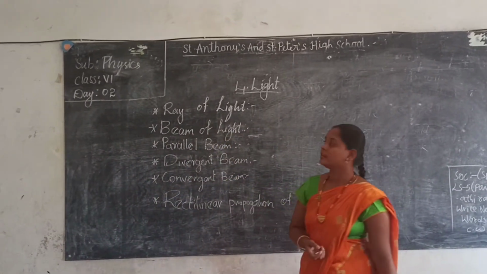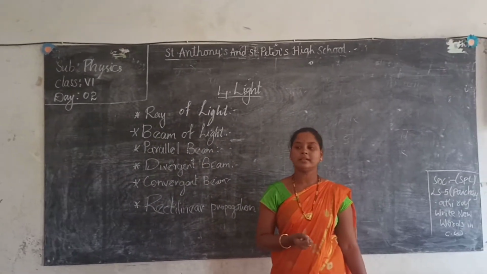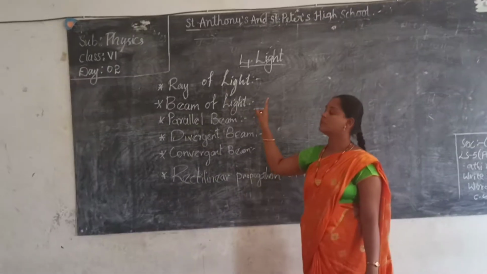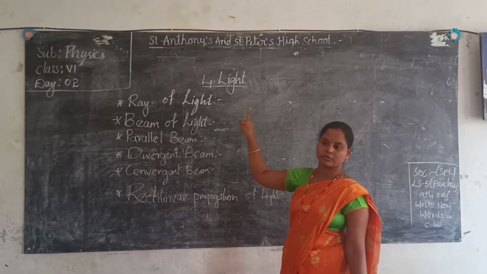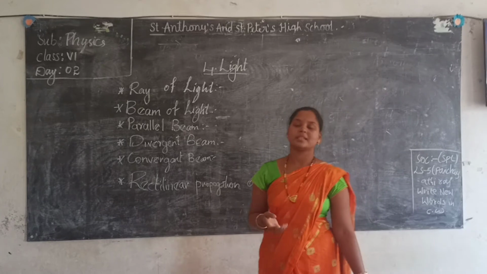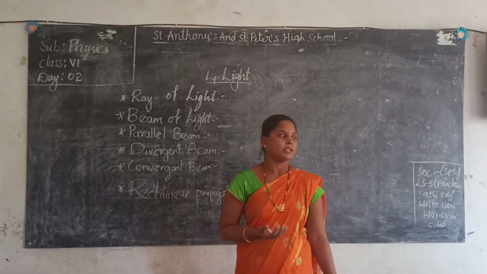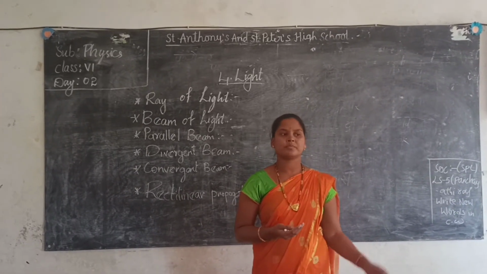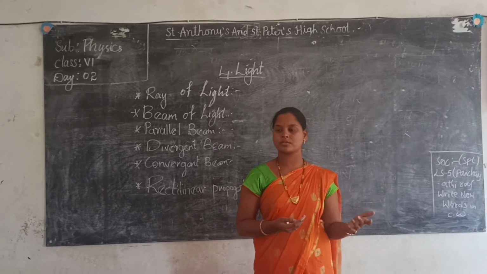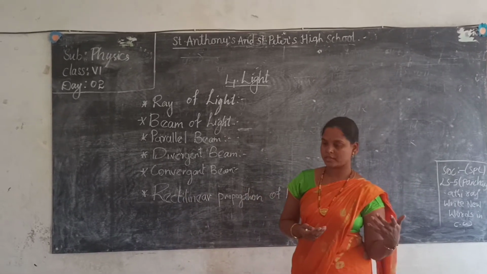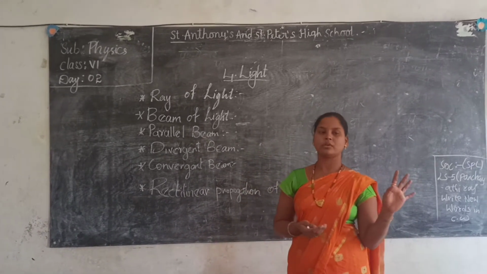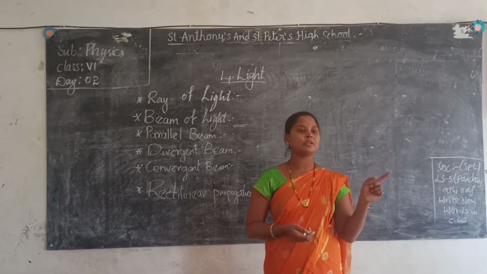Good afternoon, everyone. Now we are in day 2 of Unit 4, Light. So what have we discussed in the last class? Luminous object, non-luminous object, point source, extended source, heterogeneous, homogeneous. Okay. Now we'll go about the light.